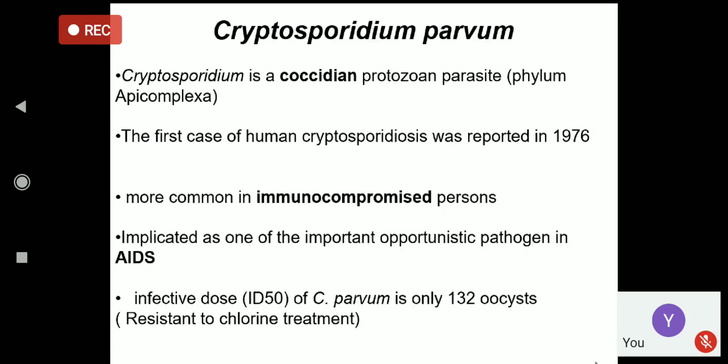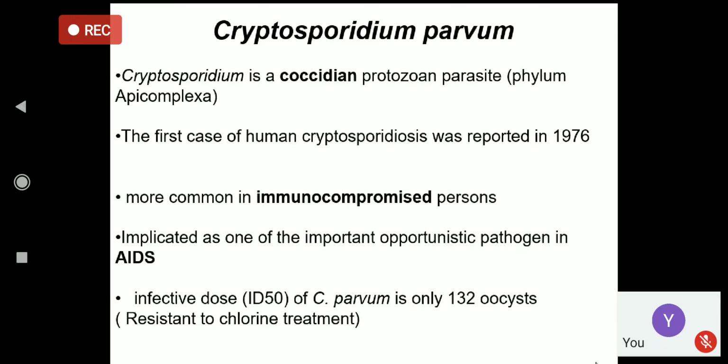The infective dose is around 132 oocysts. The infective stage is the oocyst, and if we ingest around 132 oocysts at one time, it can produce clinical manifestations.